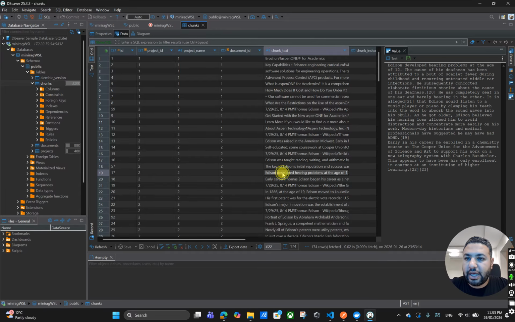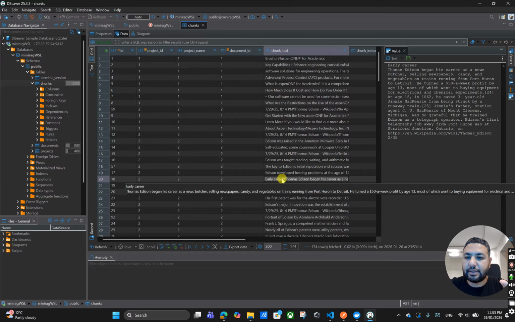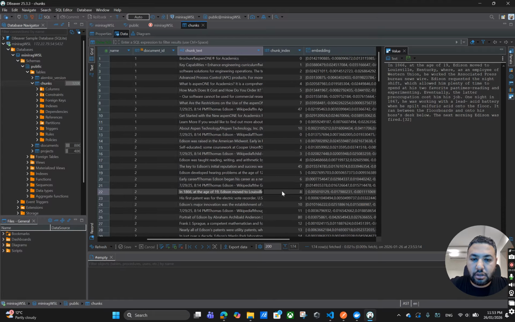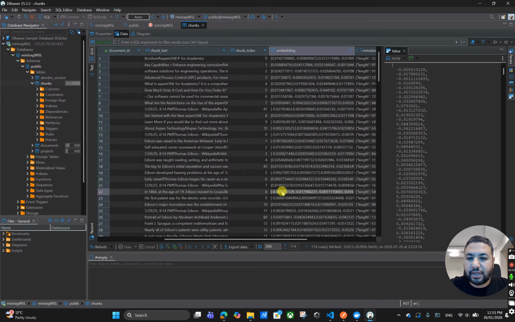Okay, and if we see, we have small text here in the table. Each piece of text will have something like this, a list of numbers. This is the vector or the embedding vector. Okay, and why do we need this?